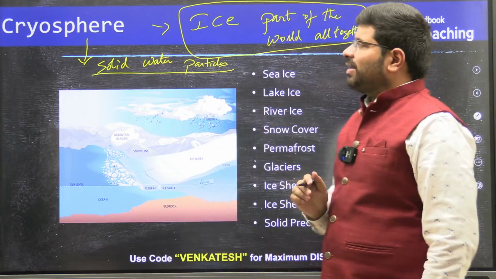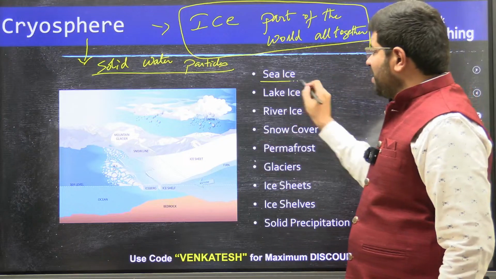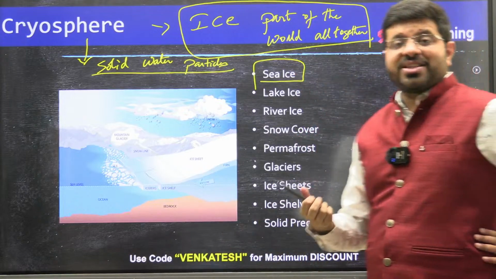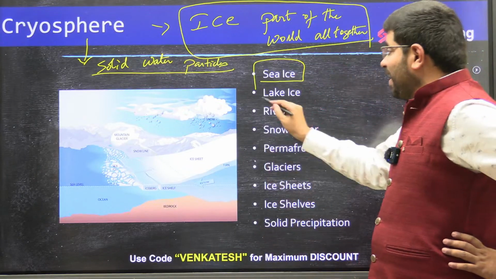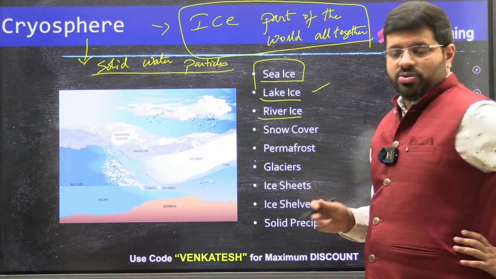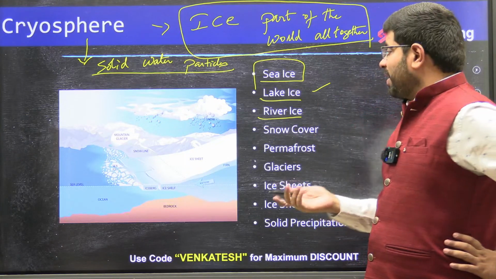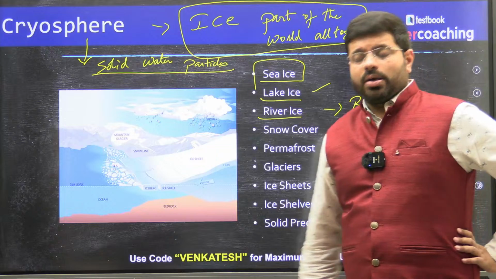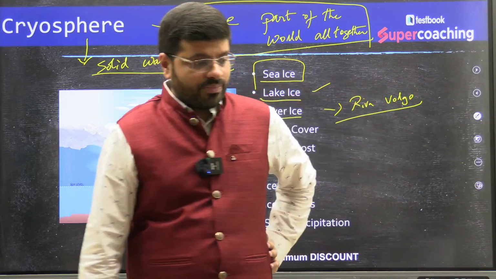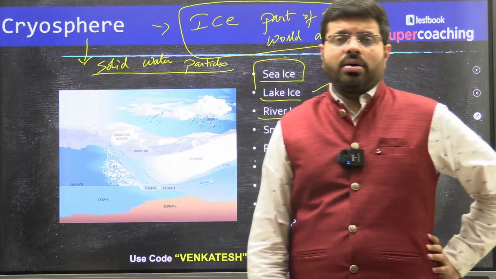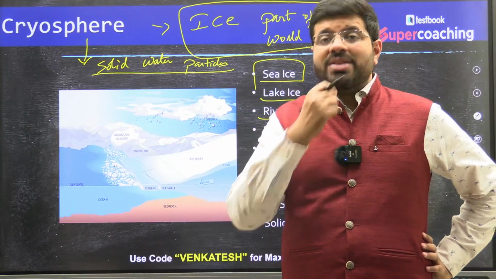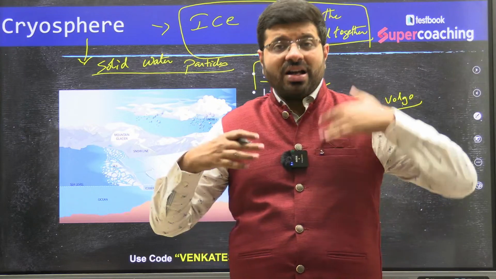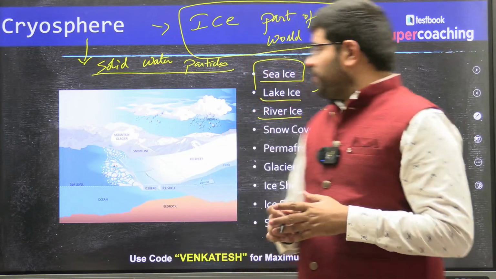Now, all the solid things associated with water, be it sea ice, which floats in the ocean and melts, the icebergs which you have seen in the Titanic movie, the lake ice, the river ice. For example, take the river Volga in the regions of Russia. For a decent number of months in a year, it is frozen solid because of the latitude it is at. Even that is part of the cryosphere.